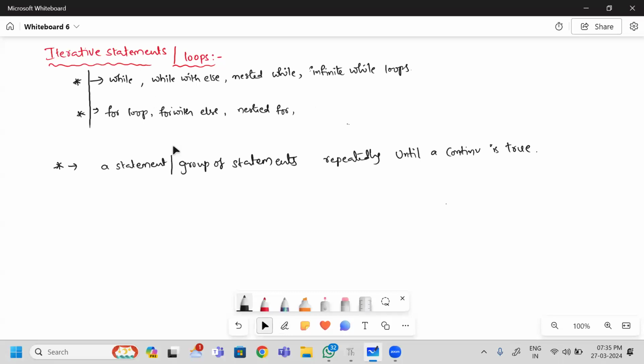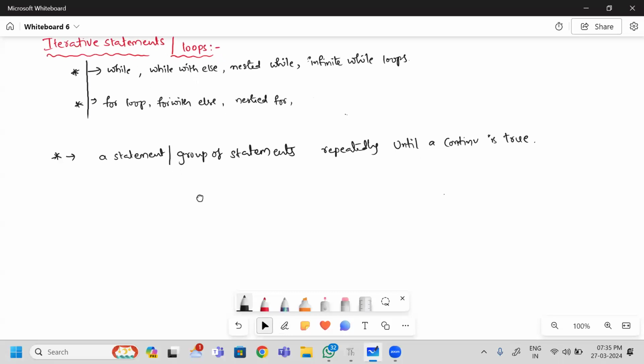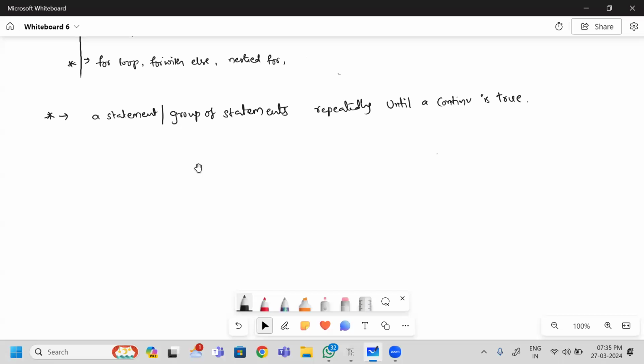So here, I will tell you a simple example. You want to send one message to your friend 5 times. Same message: hi, hi, hi, hi, hi, like that you need to send. Generally you will type this 5 times.